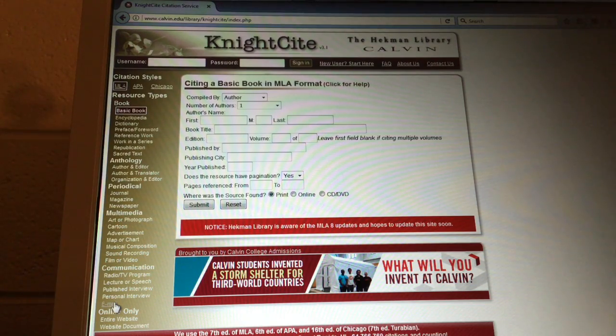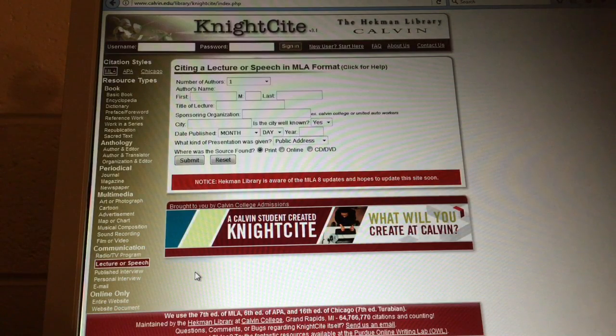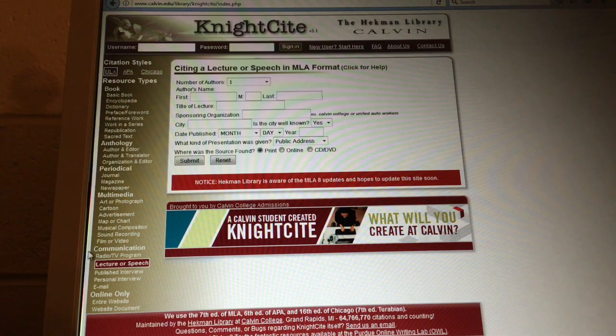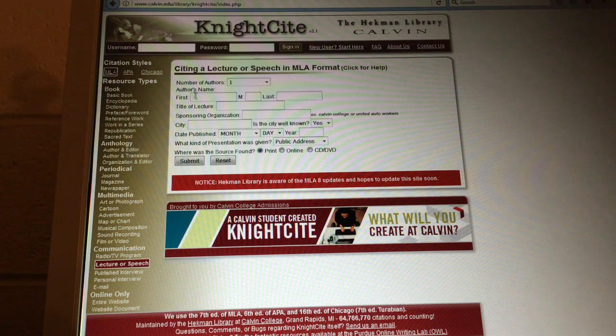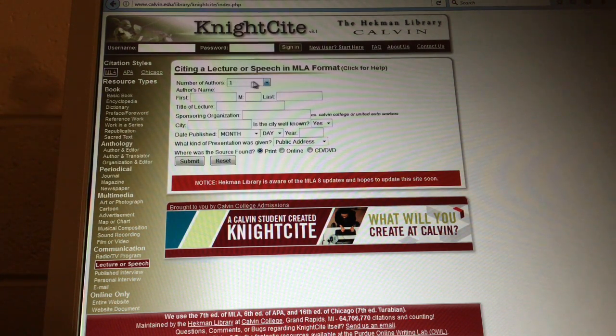So this is where you're going to need to go back to your Rules for Writers textbook. For the text that we're using for this class, Elie Wiesel's speech, we will choose lecture or speech for our citation. Okay? Take a look at the different boxes, because what you put in these boxes makes the difference as to whether or not your citation comes out correctly.